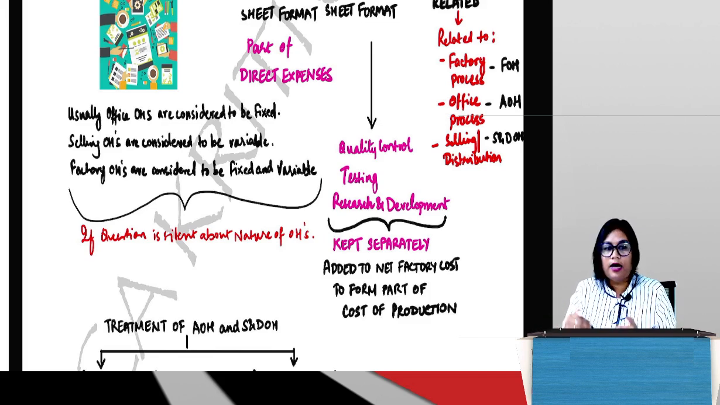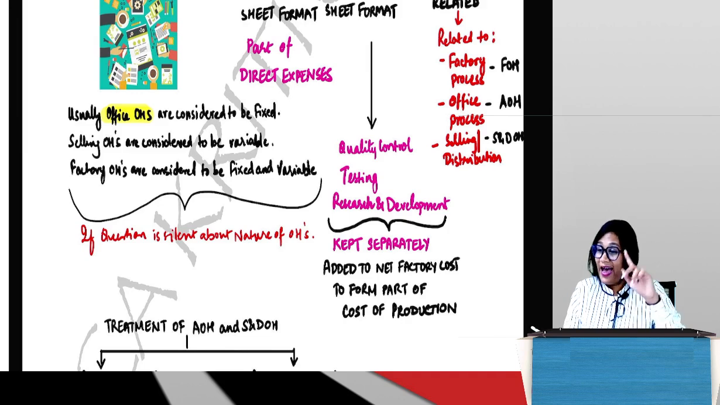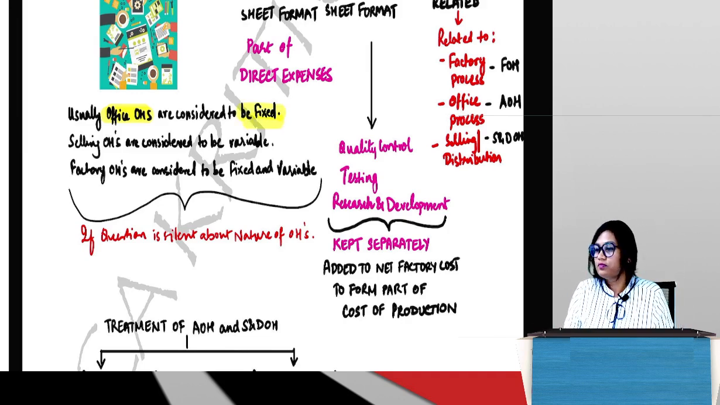So again here, the problem is not telling you anything. So now you have to make an assumption. What is that general assumption that you make? Guys, usually office overheads, administration overheads, are considered to be fixed. We take them as fixed costs.